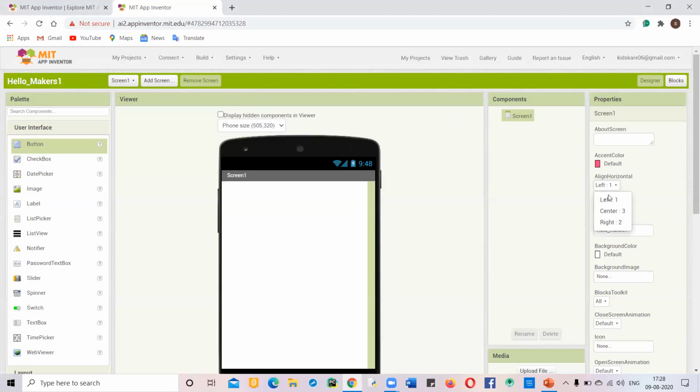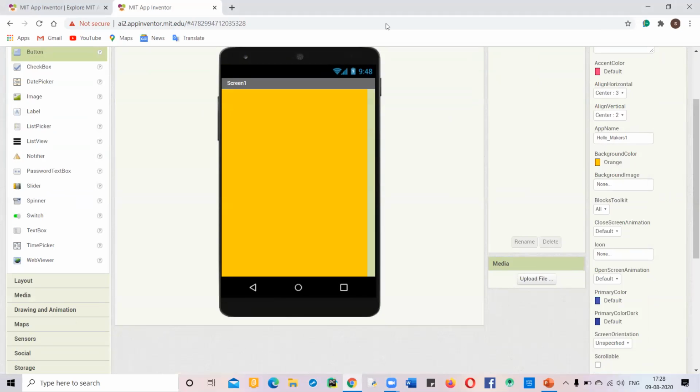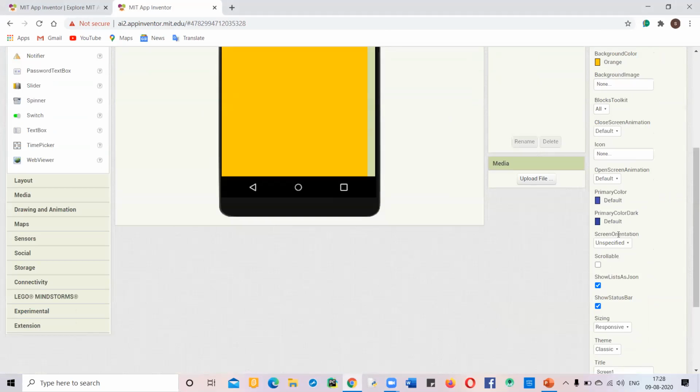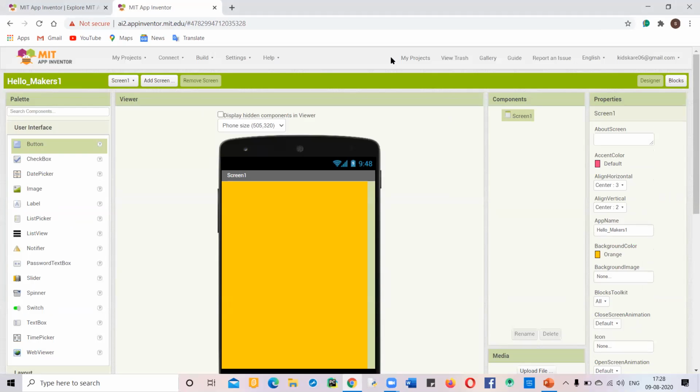The properties I'm repeating: align horizontal to center over here, align vertical also center, and background color anything you can keep, and the screen orientation will be sensor. So is everybody done with the properties?